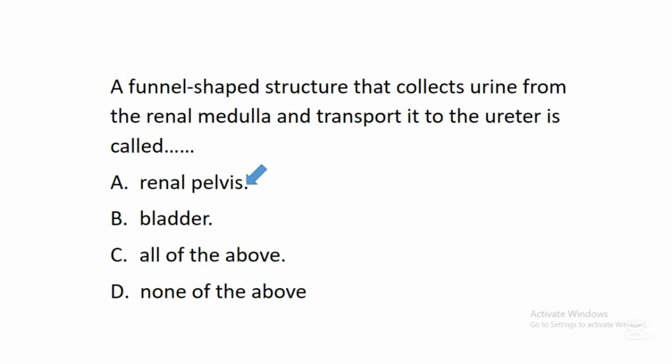Renal pelvis. Scientists have discovered that within the kidney, there is a funnel-shaped structure that helps in collecting urine from the renal medulla and it transports it to the ureter. That structure is called renal pelvis.